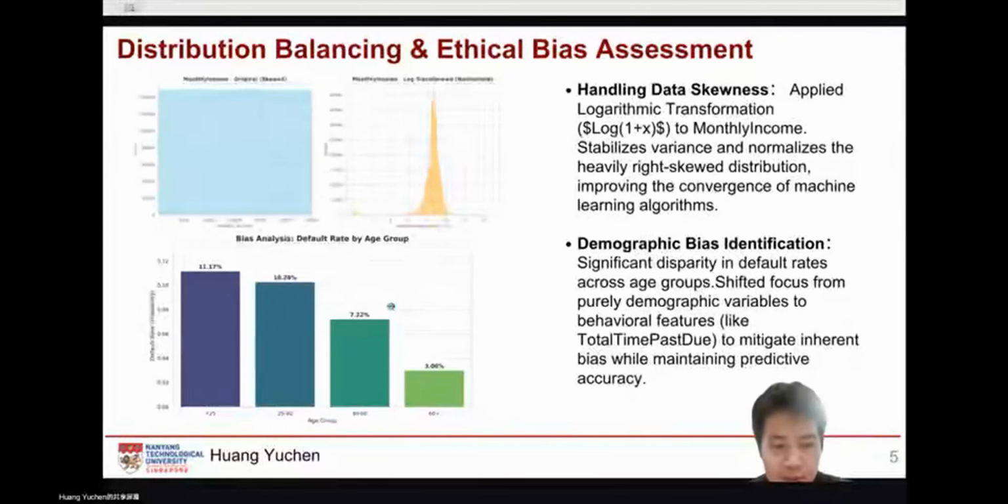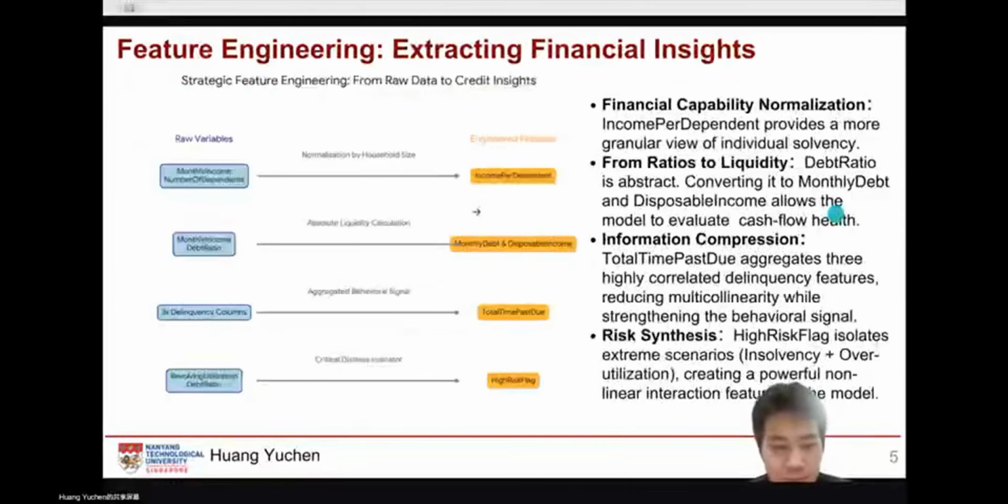This is a critical governance finding, as it warns me that a model trained on raw data might discriminate against younger borrowers. This finding directly informed my strategy for the next stage, feature engineering. To address the skewness and bias I just identified, I developed a suite of engineered features. Instead of relying on raw, potentially biased demographic variables, I shifted the focus to behavioral and economic indicators.